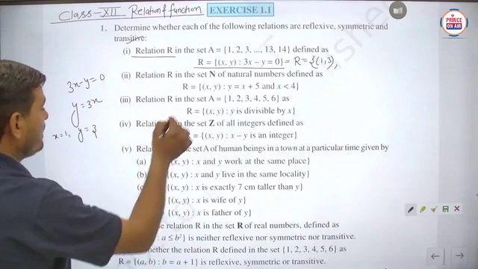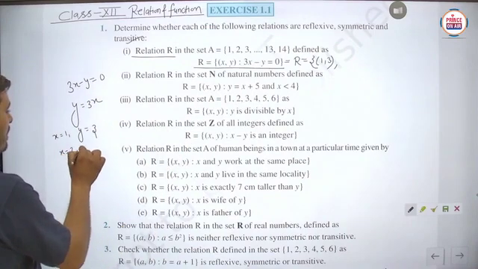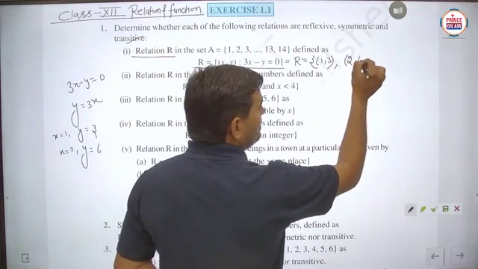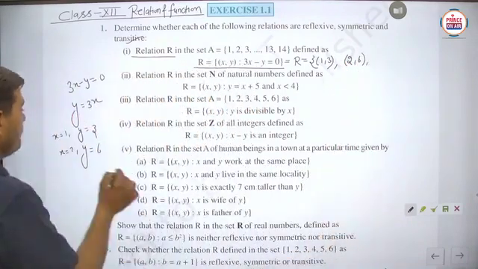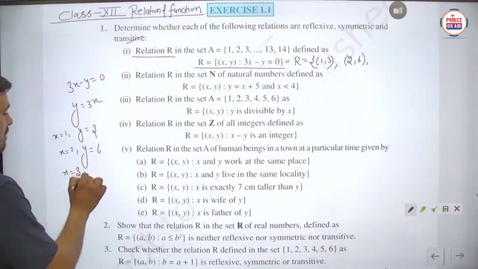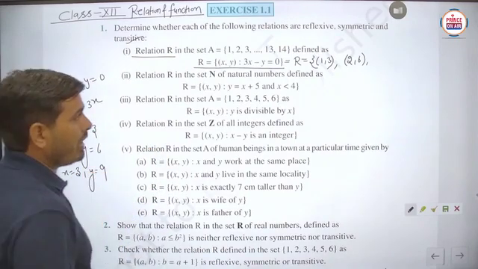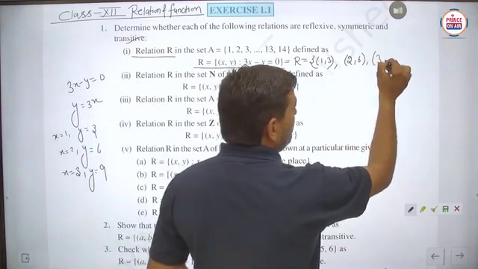Similarly, student, we can take x equals 2, then y equals 6, so we make (2, 6). After that, x equals 3, then y equals 9, so this is (3, 9).